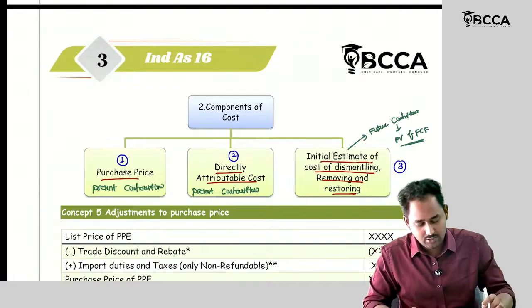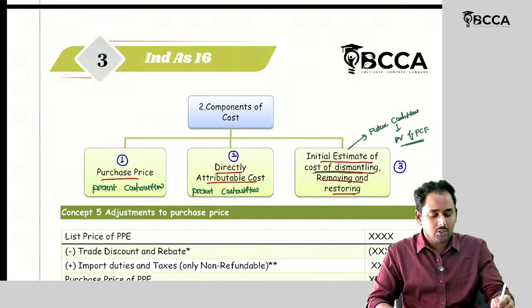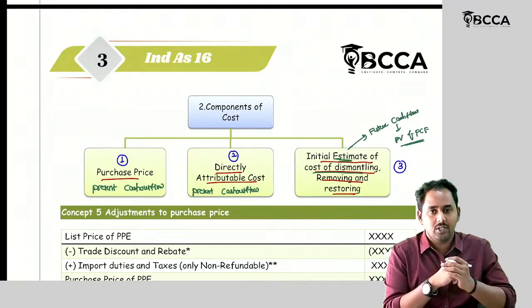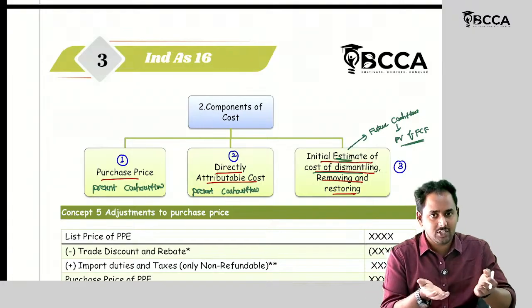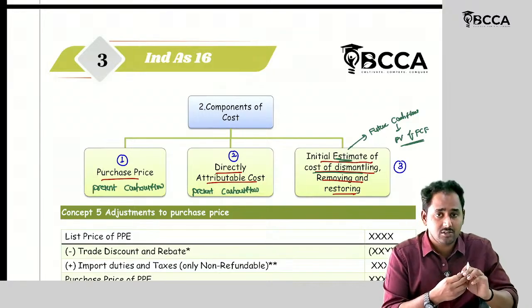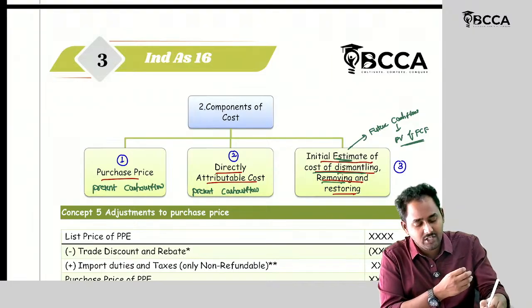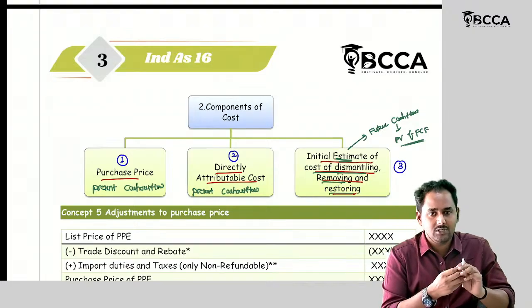Then coming to our example, initial estimate of cost of dismantling. Why do they use the word estimate? Because I don't know the future. With the future we always work with estimations. So I made some estimation with respect to dismantling, removing and restoring. Dismantling means for dismantling the whole thing I should incur expenses, right?